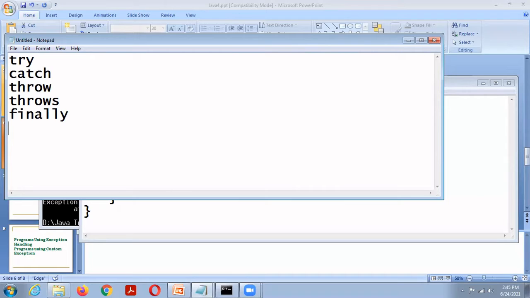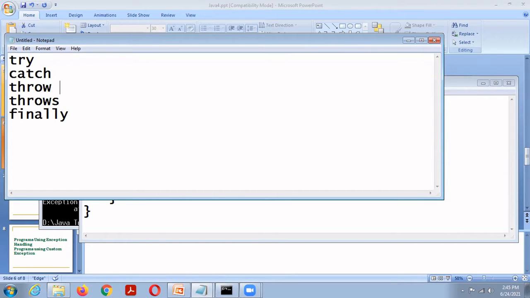Java does not know user-defined exceptions, so those exceptions must be thrown using the keyword throw. The throw keyword is used to explicitly throw an exception.